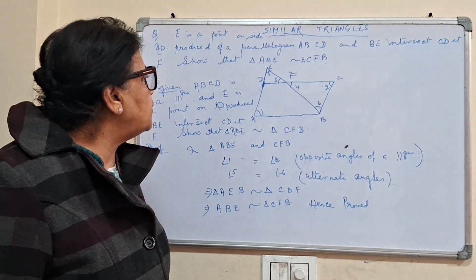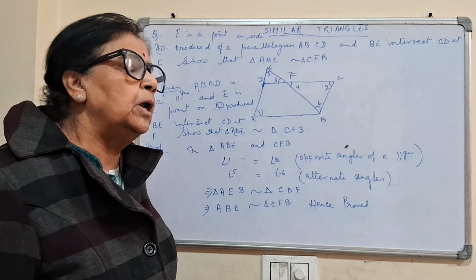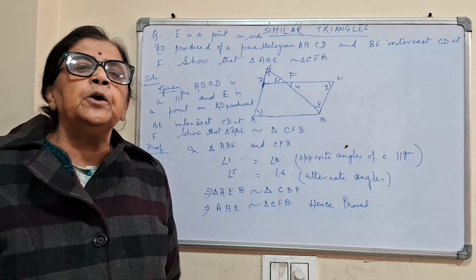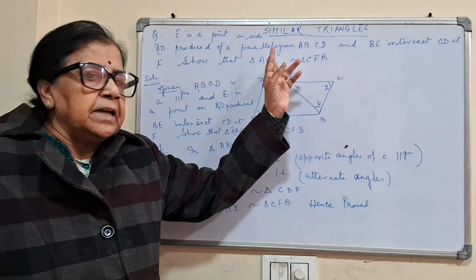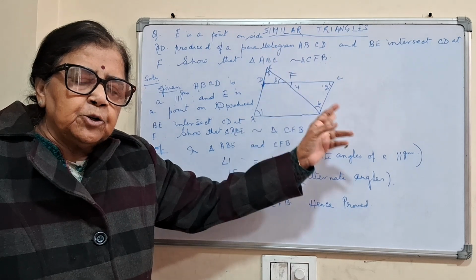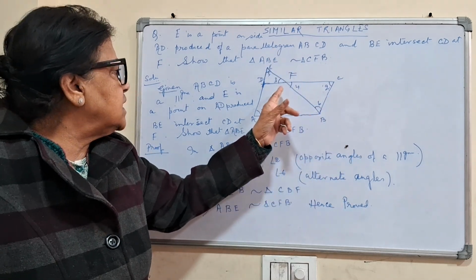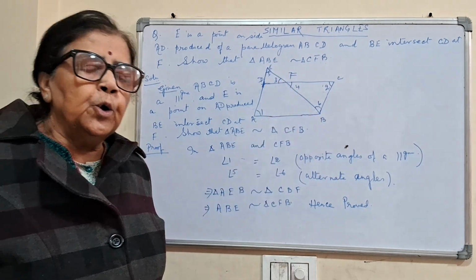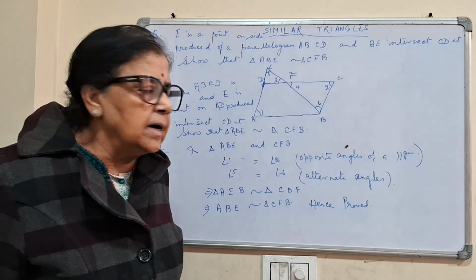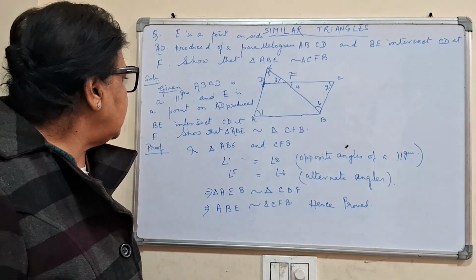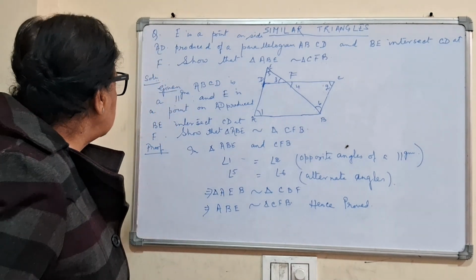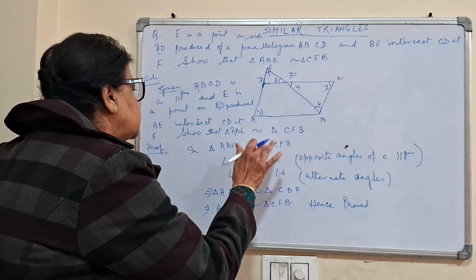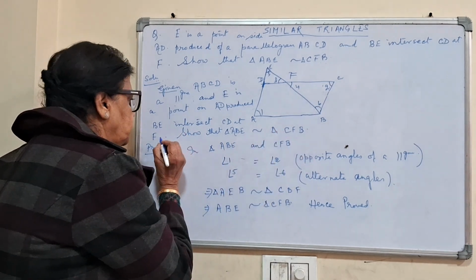What is given? Given ABCD is a parallelogram and AD produced at E, and EB joined, it cuts CD at F. To prove that triangle ABE is similar to triangle CFB.